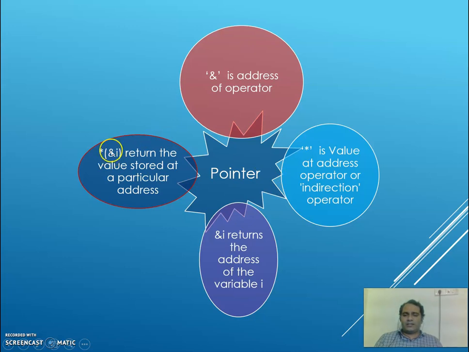When I say something like *(&i), that means the value at this address, it returns the value stored at the address of variable i. If I simply say &i, this will return only the address of the variable, whereas this returns the value stored at this address. The difference you should clearly understand.